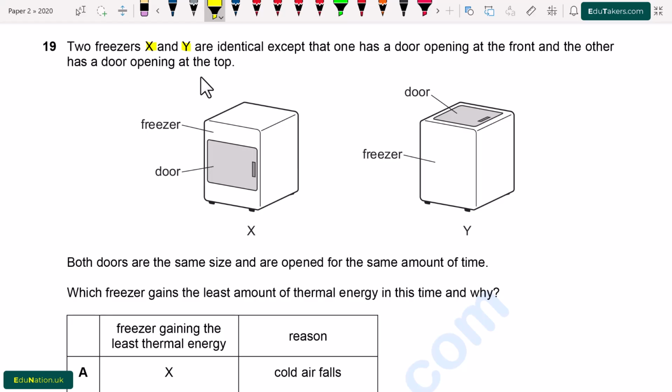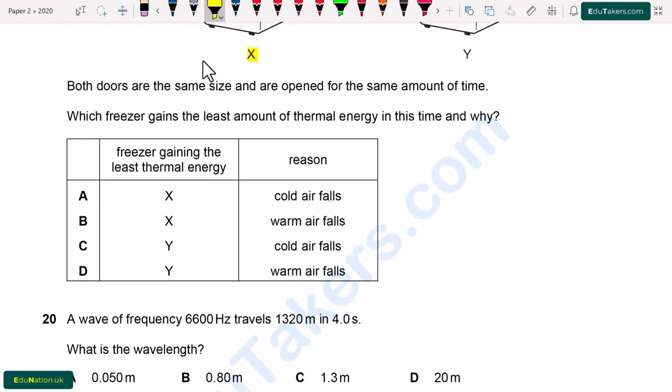Question number 19. Two freezers X and Y are identical except that one has a door opening at the front and the other has a door opening at the top. So we have two freezers X and Y, X has door opening at the front, while the Y has door opening at the top. Both doors are the same size and are opened for the same amount of time. Which freezer gains the least amount of thermal energy in this time and why?